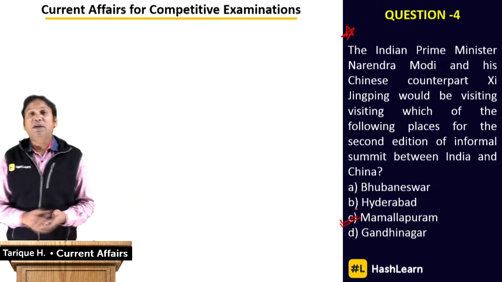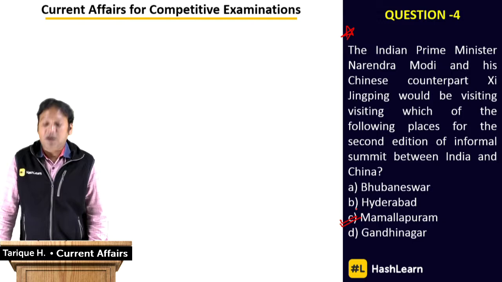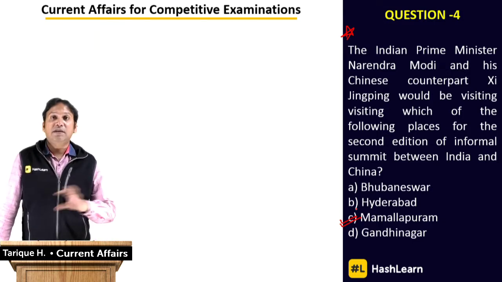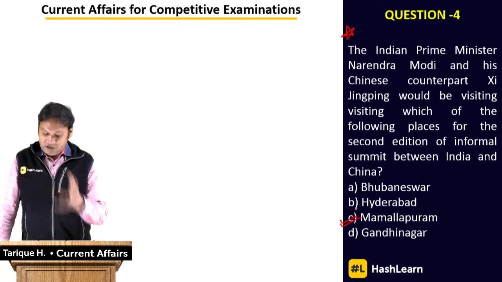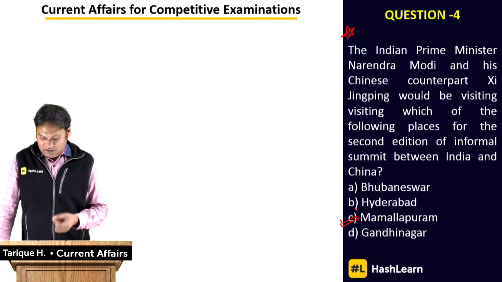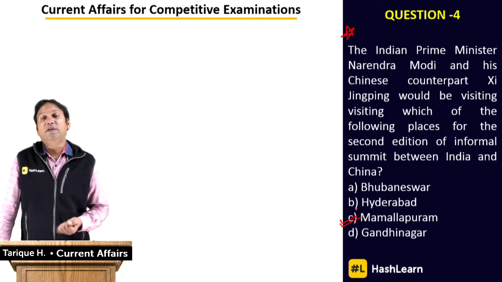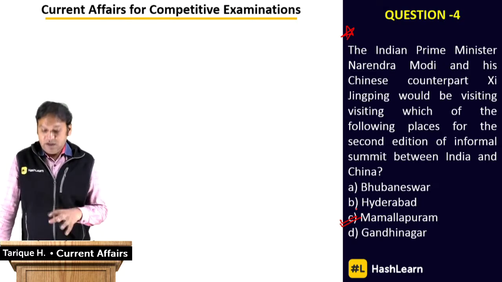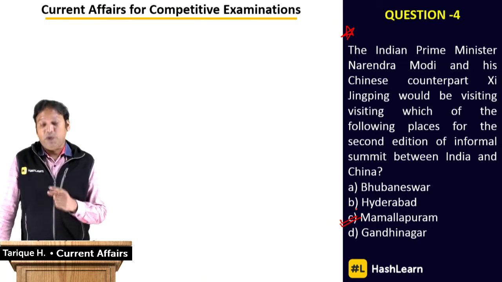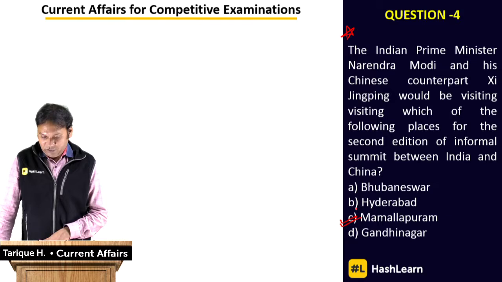Mamallapuram in Tamil Nadu, where the famous Shore Temple is located. There is a Chinese connection with Mamallapuram in terms of the trade and the different emissaries that the Chola kingdoms of Tamil Nadu had sent to China. So keeping that in mind, this particular event has been organized in Mamallapuram on the coast of the Bay of Bengal in Tamil Nadu, and this place is also famous for its iconic Shore Temple.